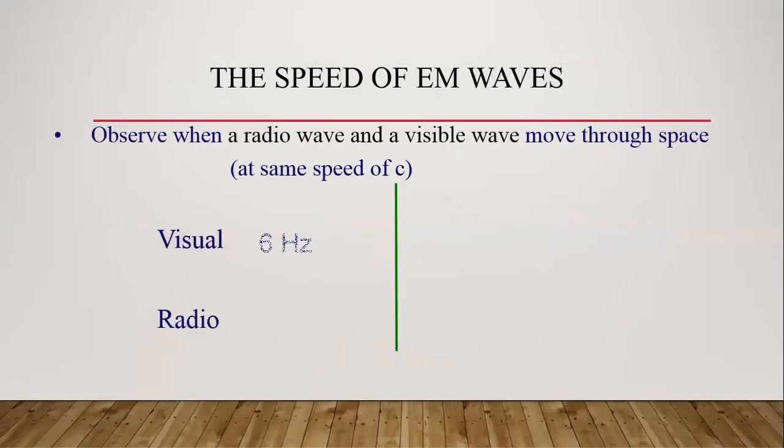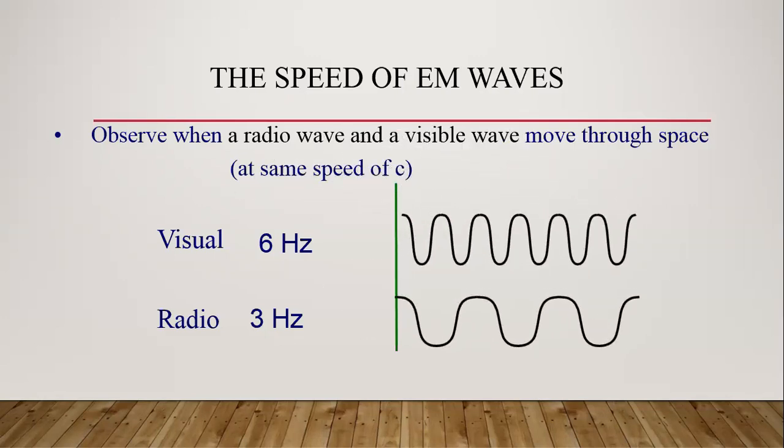See now, how do you explain what happens here, what makes the difference between classical mechanics and quantum mechanics? Based on these waves and their wavelengths, we can observe that when the radio wave and a visible wave are moving through space, what do you observe? If they are moving at the same speed, the wavelengths are going to be changing. See, your visible region is going to have 6 edges, whereas your radio frequency has 3 edges. Then the waves are going to look like this.